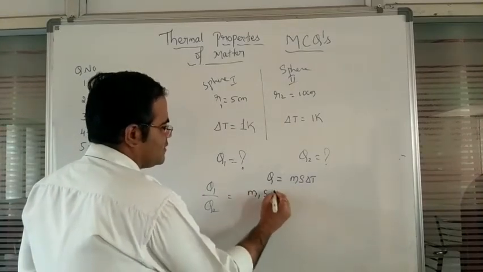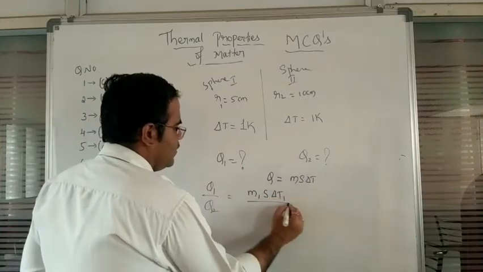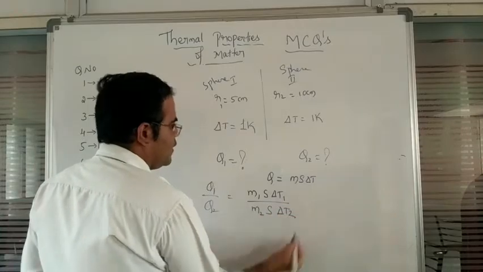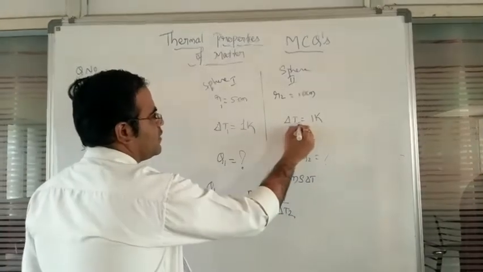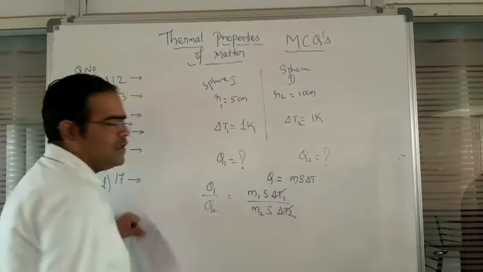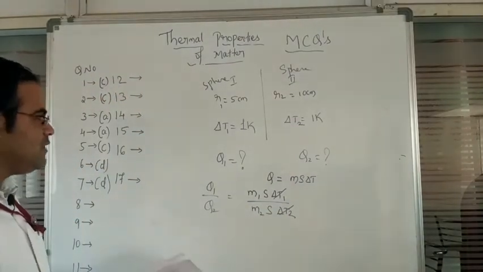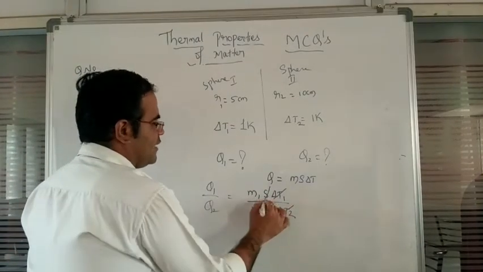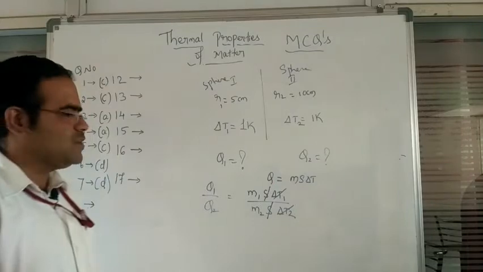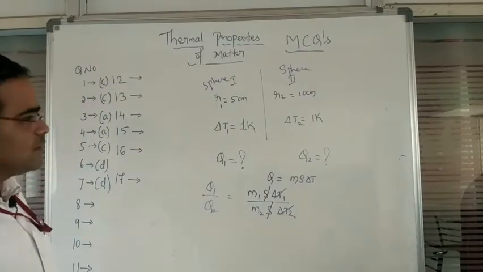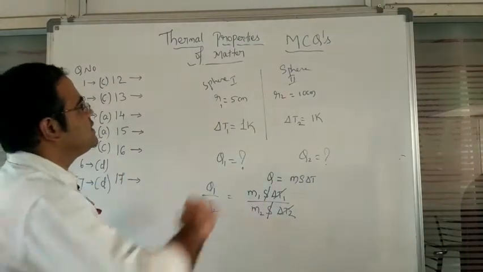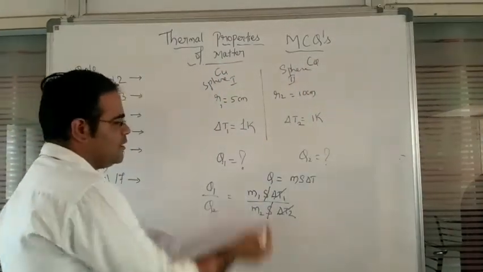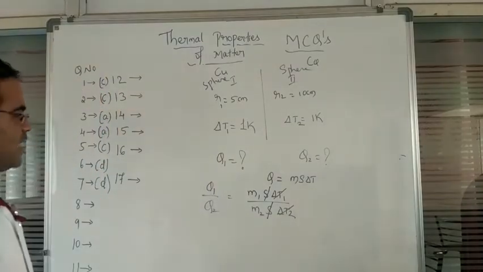If I substitute and simplify, we can write Q1 by Q2 is M1 multiplied by S multiplied by delta T1, divided by M2 S multiplied by delta T2. Here delta T1 and delta T2 are both the same quantity, a temperature change of 1 Kelvin, so these two will get cancelled. The specific heat capacity S value also gets cancelled because both are made of the same material, copper sphere and copper sphere.